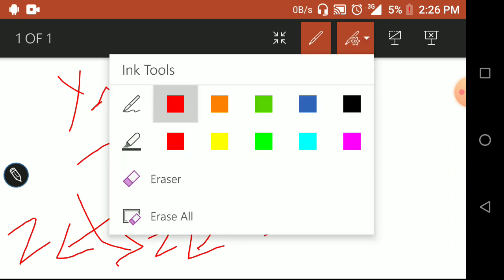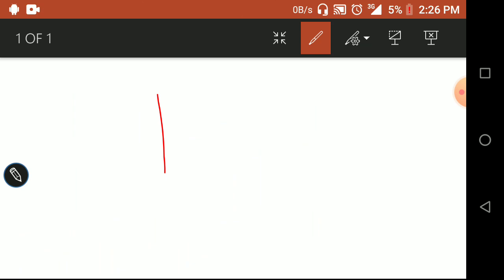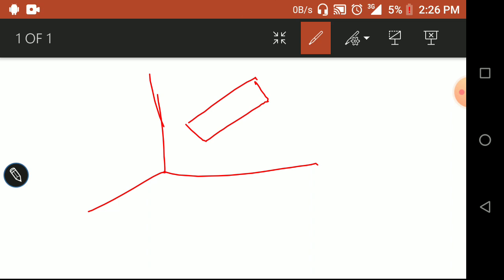Suppose let's take another example. Let's take the same bar. Now I want to define the position of the bar. How many coordinates do I require to define the position of the bar?